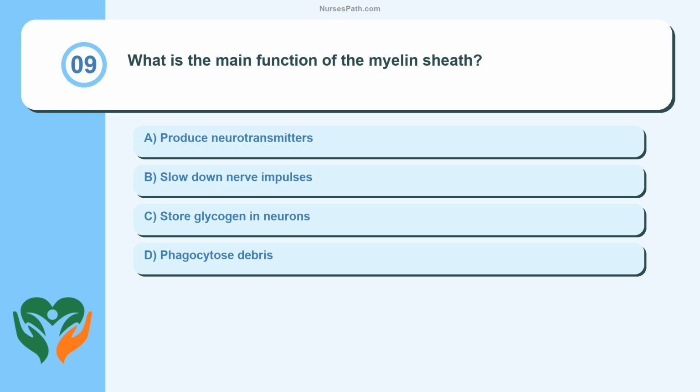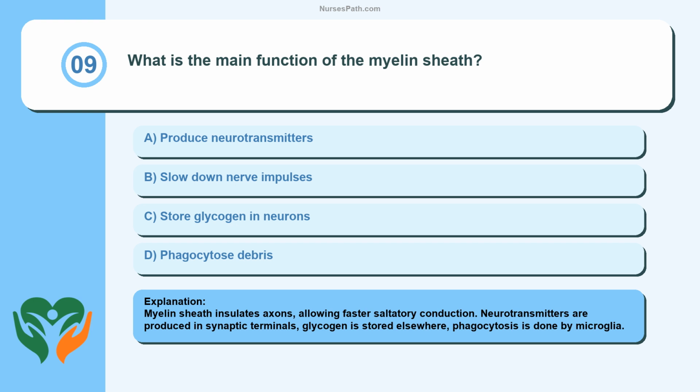Question 9. What is the main function of the myelin sheath? Produce neurotransmitters. Slow down nerve impulses. Store glycogen in neurons. Phagocytose debris. Myelin sheath insulates axons, allowing faster saltatory conduction. Neurotransmitters are produced in synaptic terminals, glycogen is stored elsewhere, phagocytosis is done by microglia.